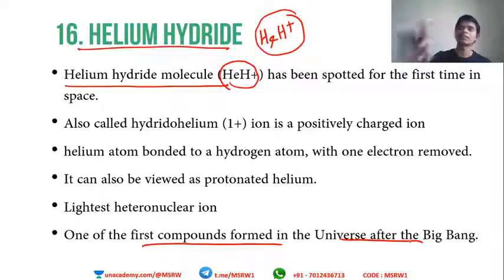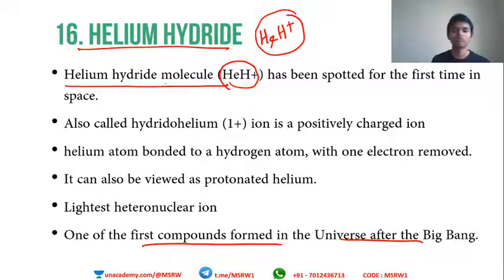This was an expected compound, although it was found only recently. Practically, this was theorized earlier itself. Scientists expected to find this compound beforehand. Helium and hydrogen together. Helium is an inert gas, it does not react with any other gas. Remember, helium, argon, neon, xenon, radon, these are inert gases.